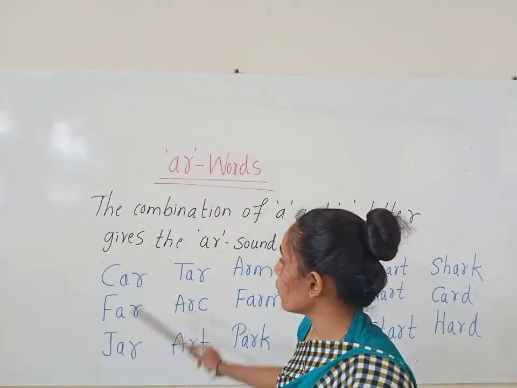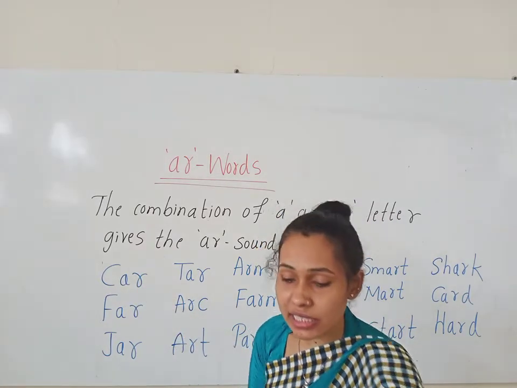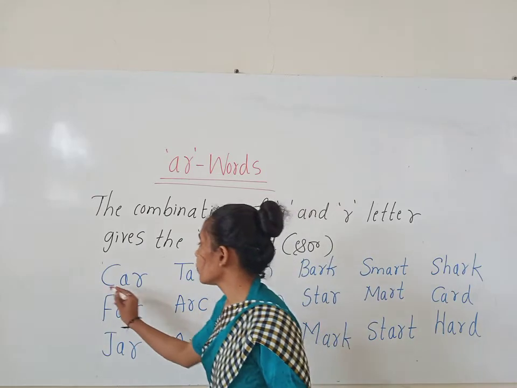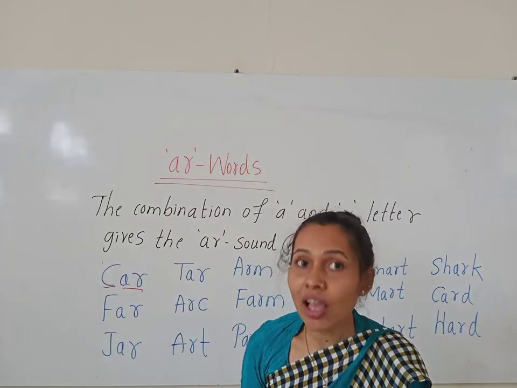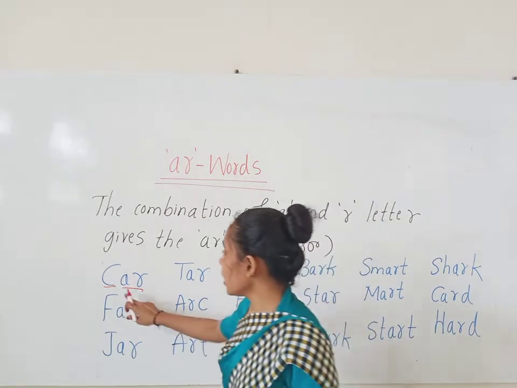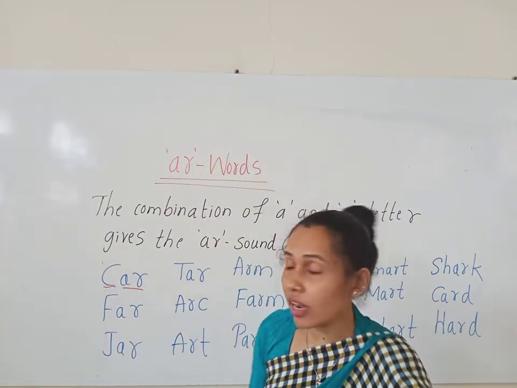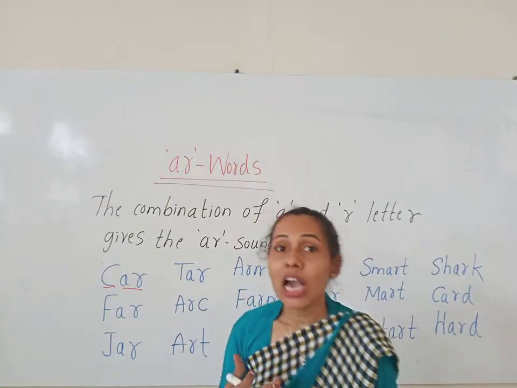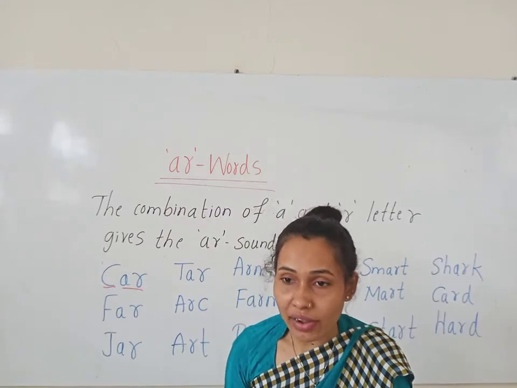Okay, now here we have CAR. So what is the sound of C, children? K. And what is the sound of A and R together? R. It gives the R sound. So here, how do we read the word? Car. Car. Okay.